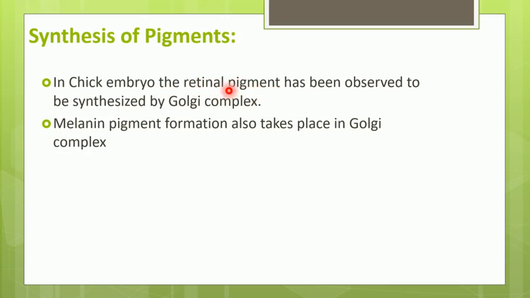And in this retina, different pigment molecules are present, which are synthesized by the Golgi complex. Similarly, the melanin pigment, which gives the black color and is responsible for the coloration in the cell, its synthesis also takes place in the Golgi complex or Golgi apparatus.